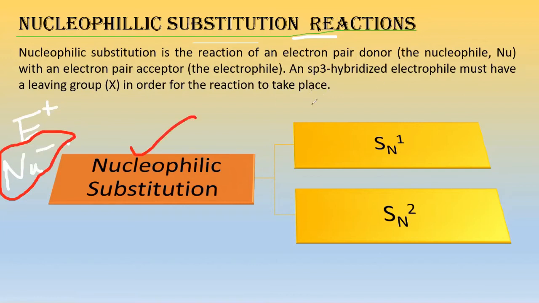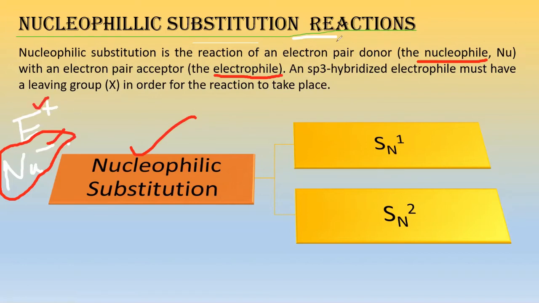Now, what is a nucleophile? We need to know that, and what is an electrophile? We need to know that too. See here, both the terms are written, nucleophile and electrophile. So a nucleophile is something which has an extra pair of electrons. That's why we are writing Nu minus, and an electrophile is something which is devoid of, or deficient in, a pair of electrons. That's why we are writing E plus.